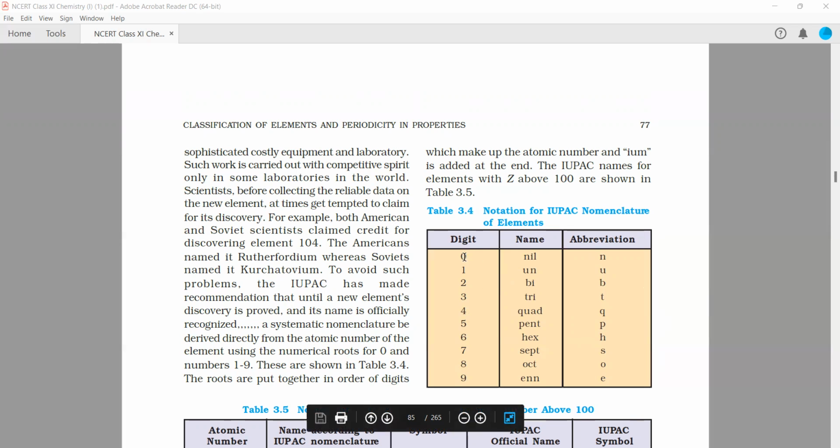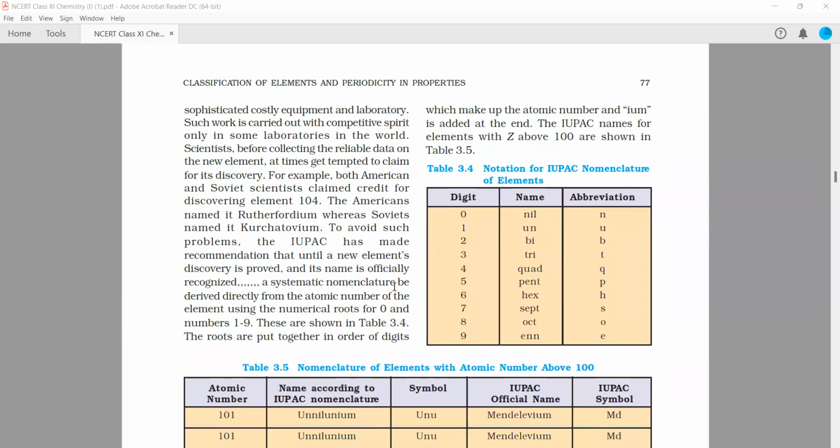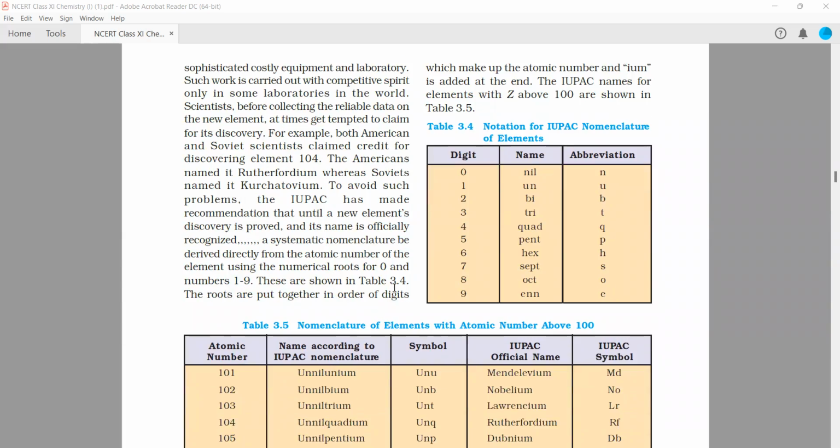So digit 0 name will be nil and abbreviated as N. Okay, so it will be according to the atomic number. So if the atomic number is 104, it will be UNQ, or you can say it as un-nil-quad. So this is the way of naming it.